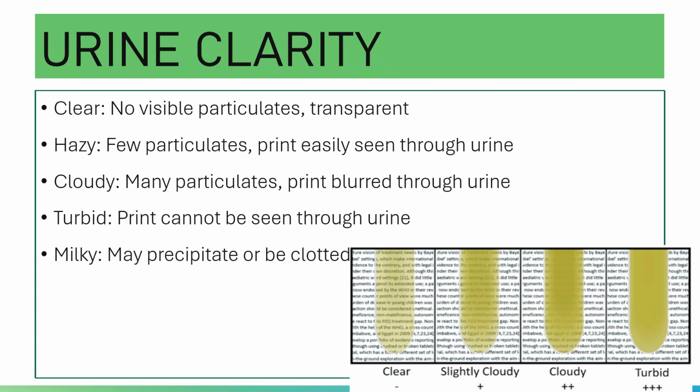Examples of this are your amorphous phosphates, ammonium urates, and carbonates. These can precipitate in alkaline urine.